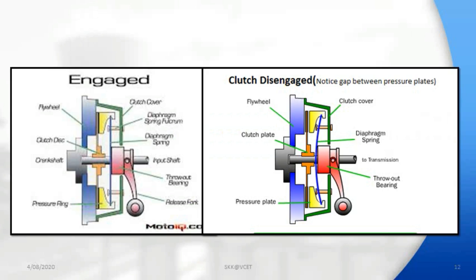Here I can explain it easily. Just now I explained how engaging and disengaging of the clutch take place.